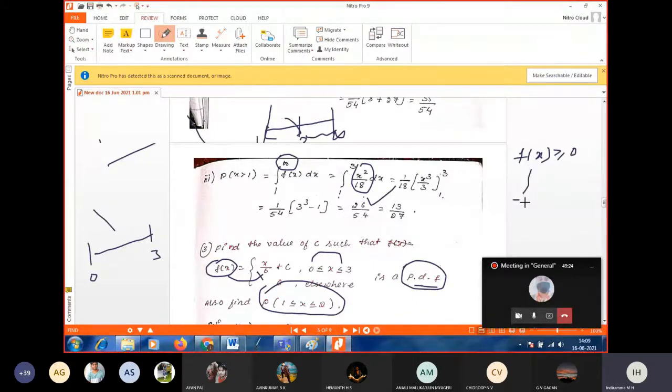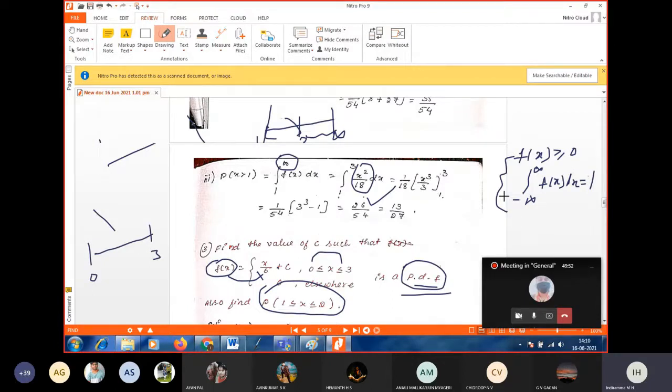Another one is integral minus infinity to plus infinity f of x dx equal to what? 1, ma'am. So these are the two conditions for a probability density function. By making use of the second condition, we have to find c.